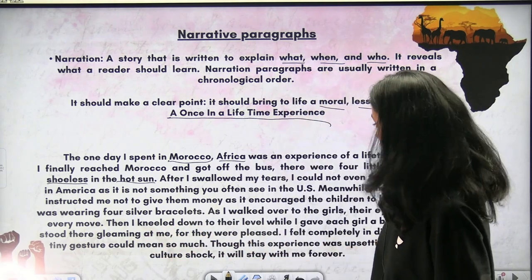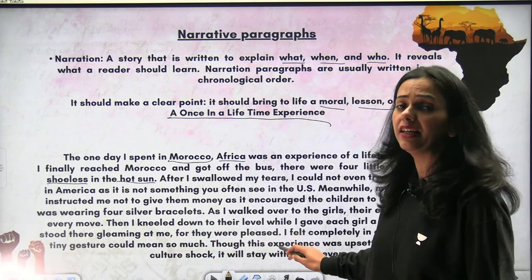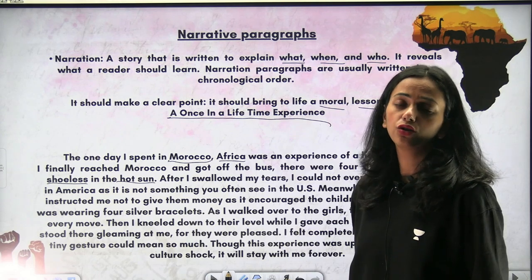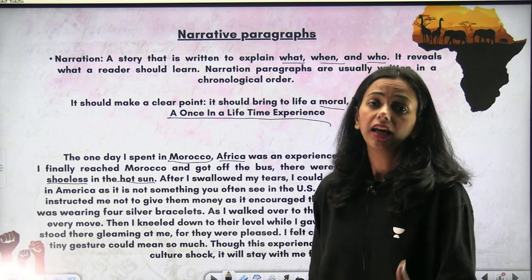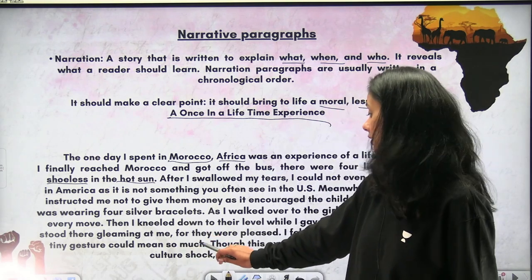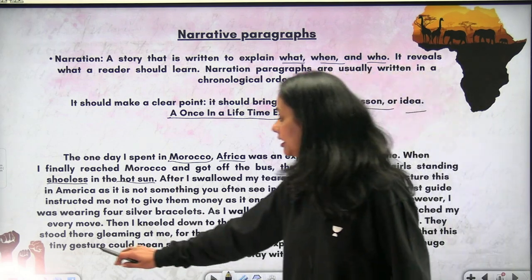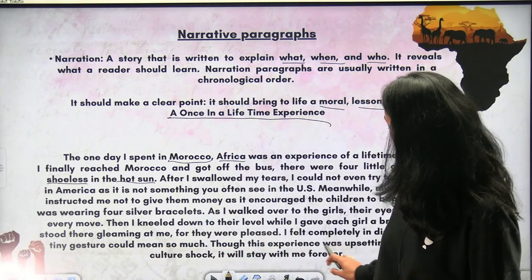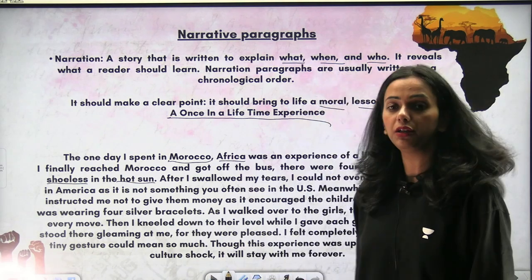They stood there gleaming at me, for they were pleased. Of course they'll be pleased. When this is not an everyday scenario where people are coming and giving you their things, of course a child will be pleased by whatever they are getting. I felt completely in disbelief that this tiny gesture could mean so much. Though this experience was upsetting and a huge cultural shock, it will stay with me forever.